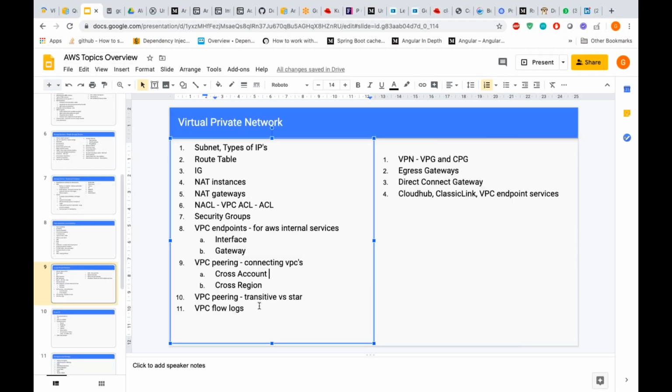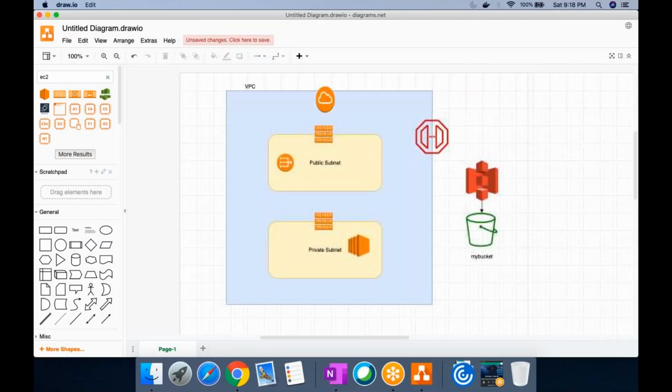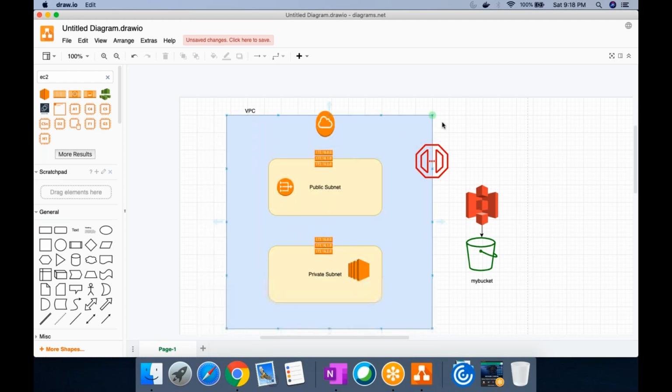So this is pretty much it. Let's talk about flow logs. Whenever you do any actions in your VPC, a request is coming, a response is going. So there should be some traces generated. That's where VPC flow logs come in handy. Flow logs are of three types.